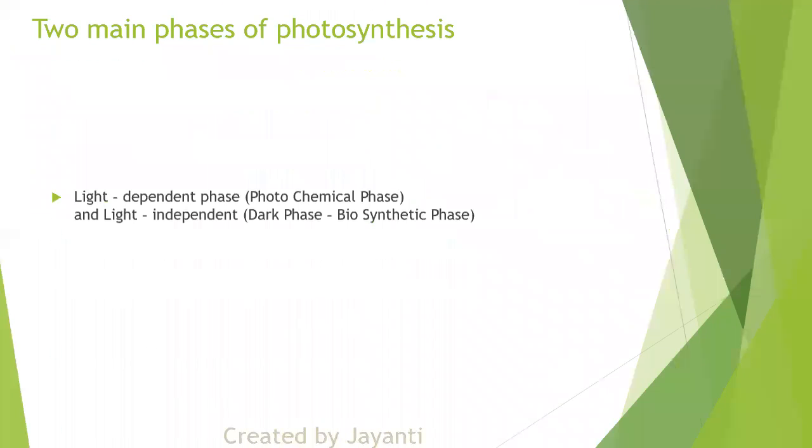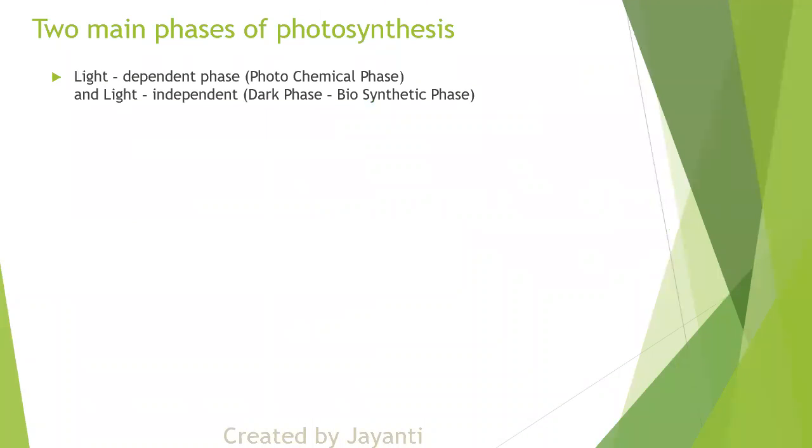Now there are two main phases of photosynthesis. Something which is happening in presence of light, मतलब sunlight के time पे कुछ तो हो रहा है, that is called photochemical phase, and something which is independent of light, मतलब I don't need sunlight, still it can happen. So it is called dark phase. It doesn't mean कि जब रात हो जाती है तभी ये होता है. No, it means that there is some process which is actually requiring light, and there is some process which does not require light. That's called light independent.